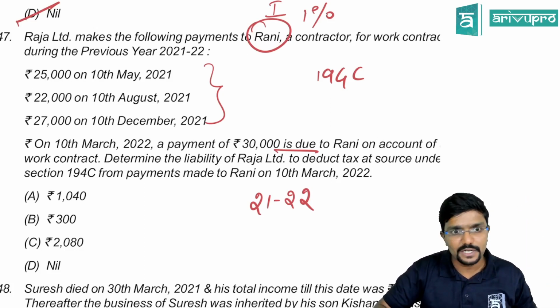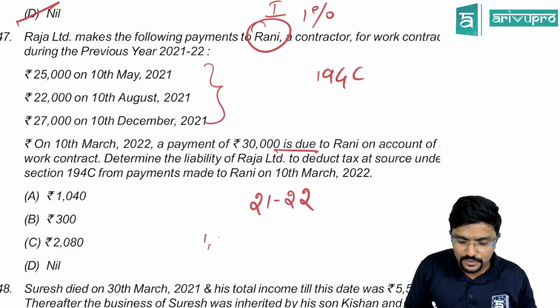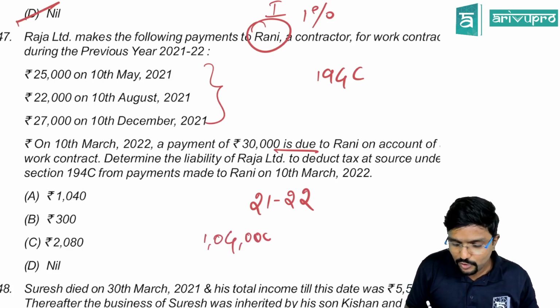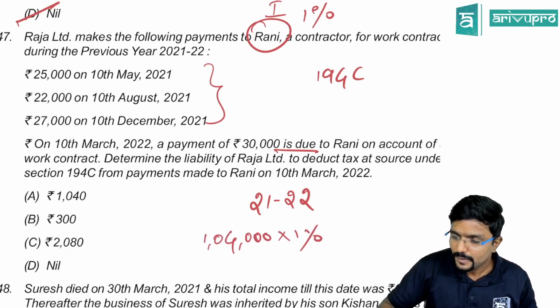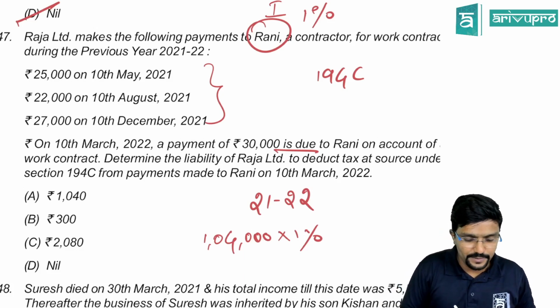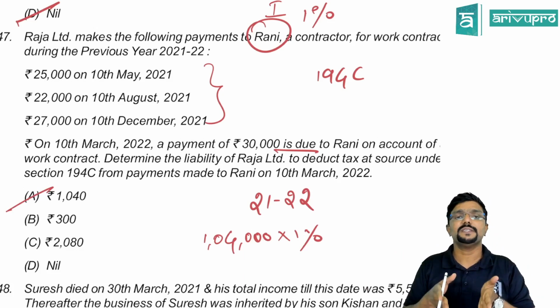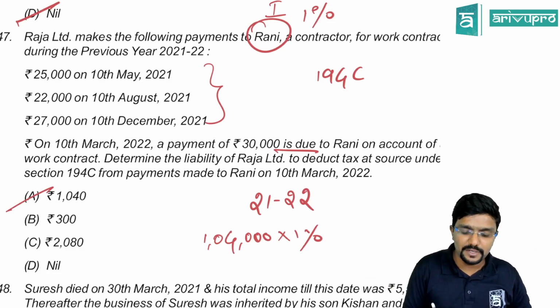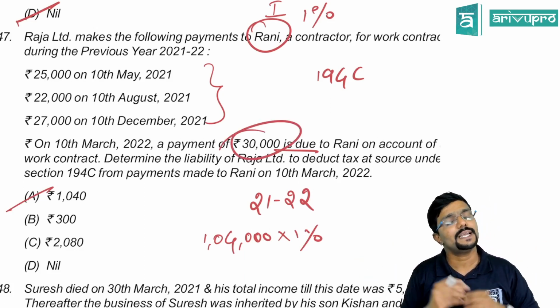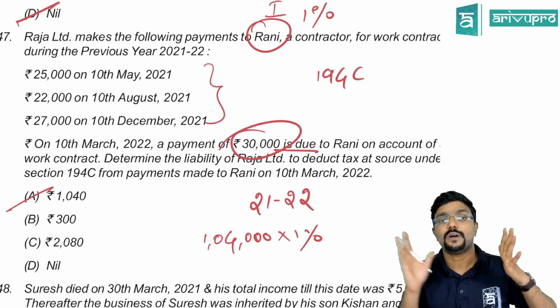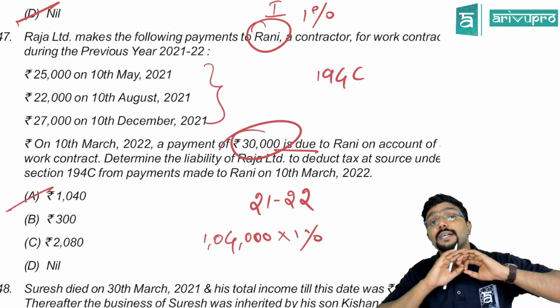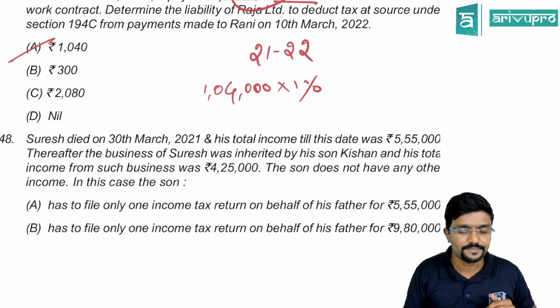So aggregate you check. 25 plus 22 plus 27 plus 30. Is it more than 1 lakh? Yes, it is 1,04,000. So should I deduct? Yes. How much? 1%. 1,040. This is for the entire year. Individual payments are within 30,000, but in aggregate, including the payment which is due, it is more than 1 lakh. On the entire amount, not only on 4,000, TDS has to be deducted.